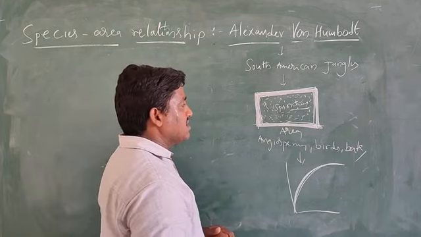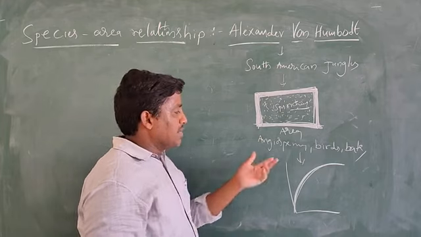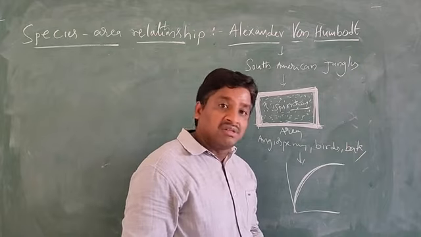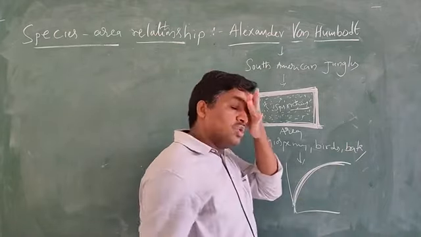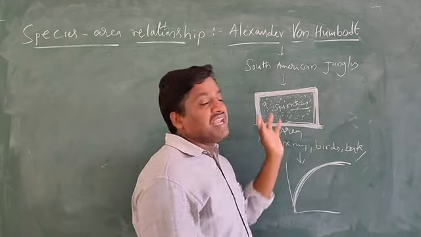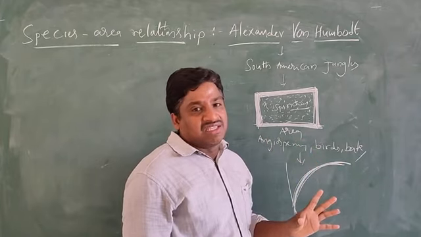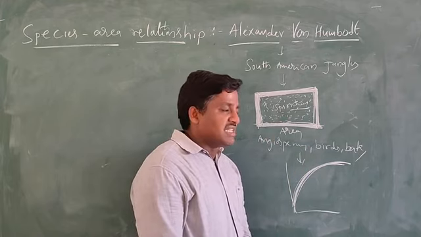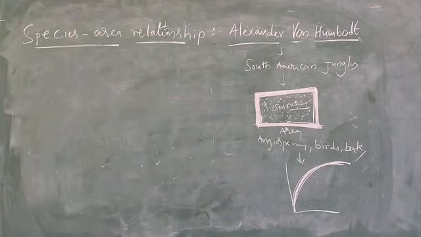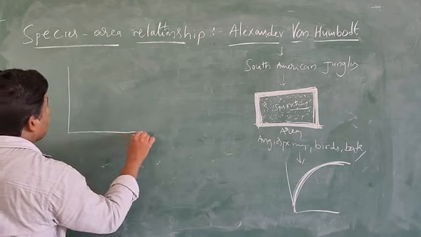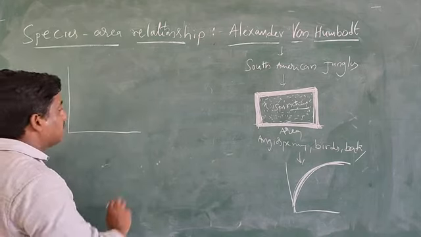So the species area relationship: for example, angiosperms, birds and bats, and other organisms, show a rectangular hyperbola. These values show how much species richness increases within an area as the area increases. That's it. Now we are going to discuss the species area relationship. See here, based on the diagram.